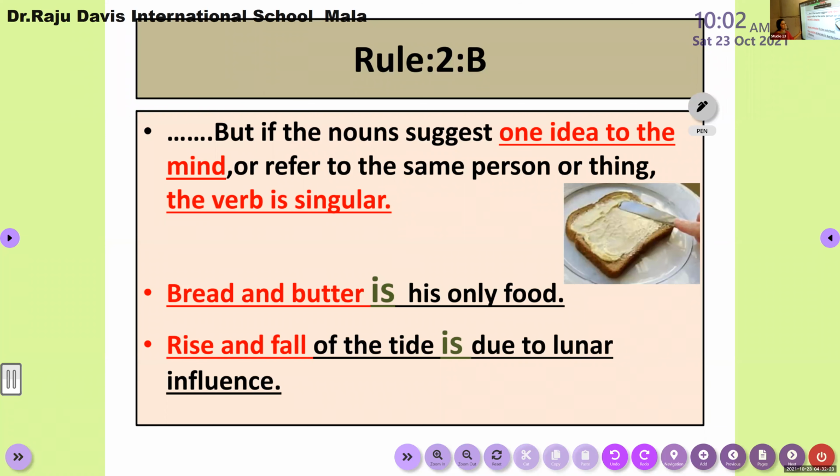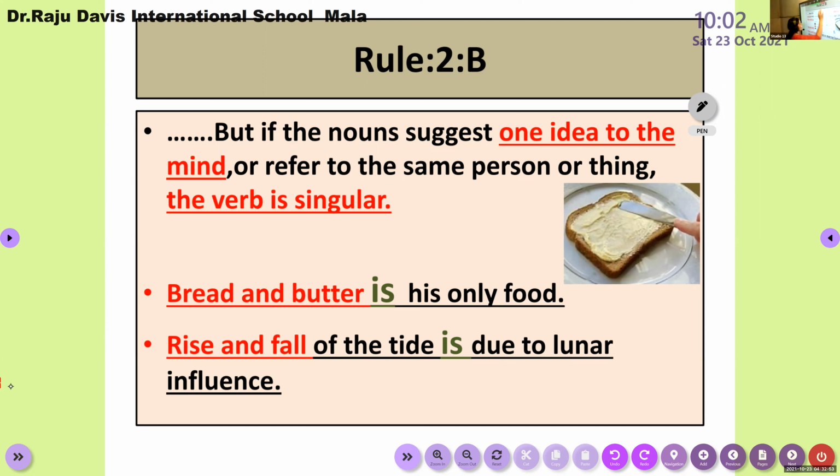Okay, rise and fall of the tide. So the tide, once it is rising up, has to come down. So when we think about a tide, we are not thinking of it as only rising up. We are actually thinking of it as going up and coming down, right? There is a movement. We can see the movement in our mind, right? So we can consider it as one single idea, and there we should use only a singular verb. This is what we discussed in the last class.